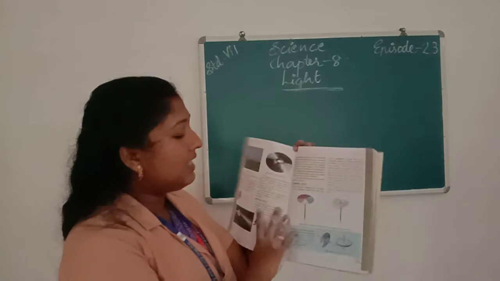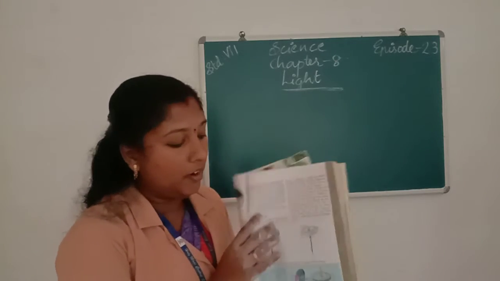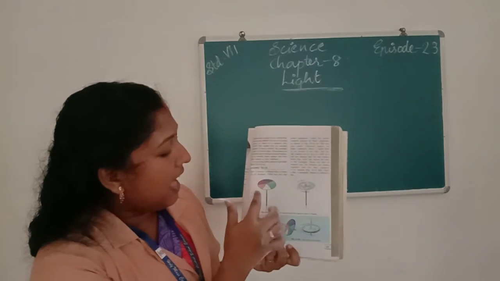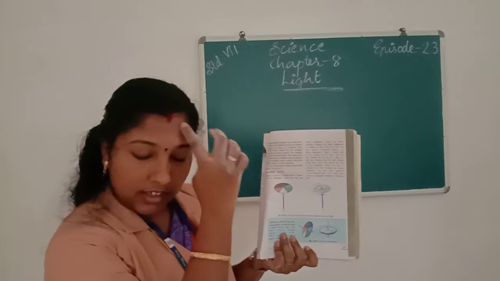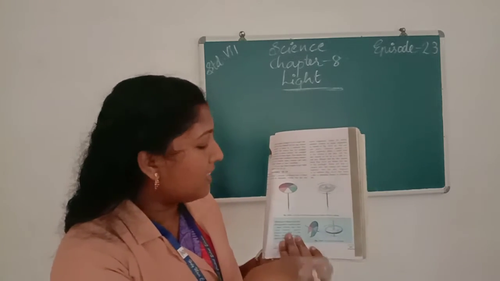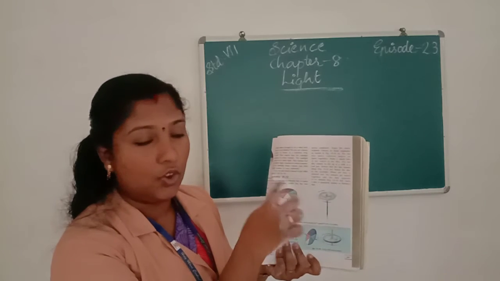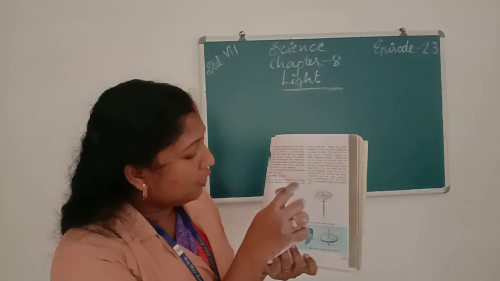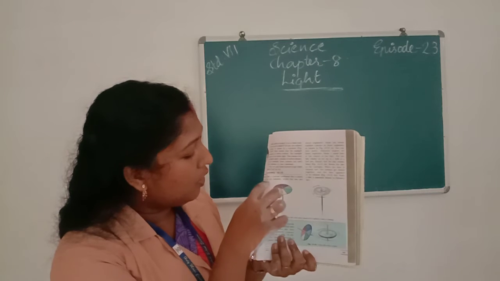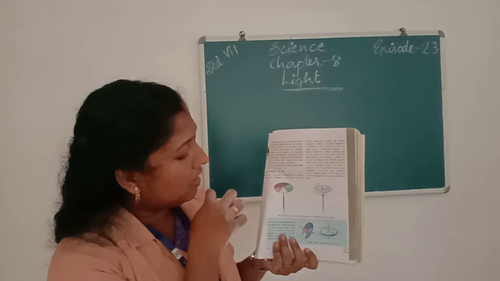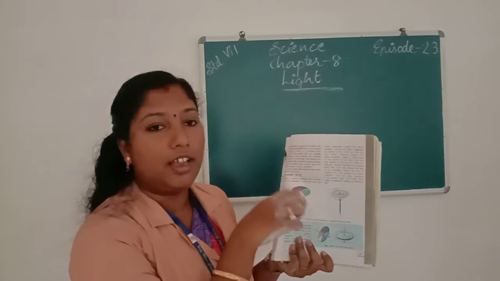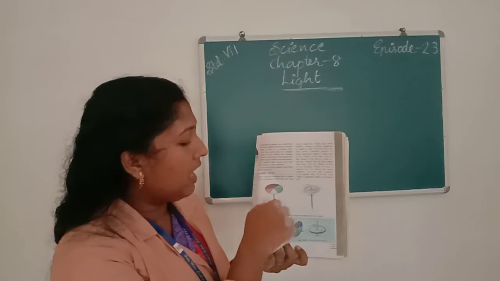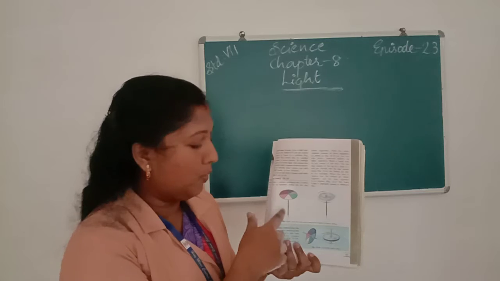First of all, we take a cardboard in the round shape and equally divide the disc into 7 parts and color them with VIBGYOR: violet, indigo, blue, green, yellow, orange, red.